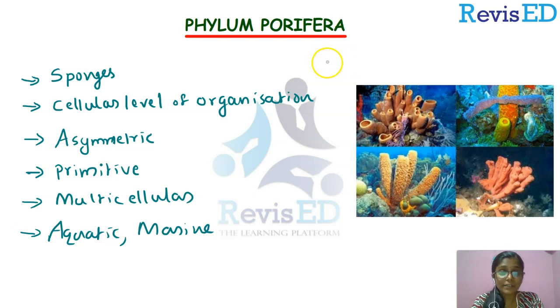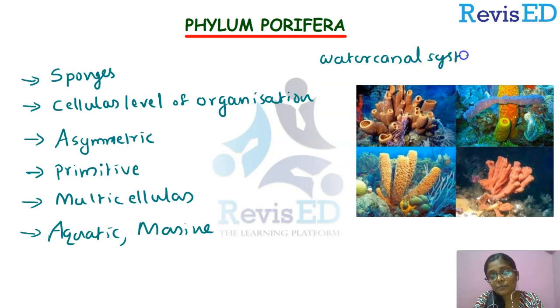A peculiar system is present in this phylum, which is known as the water canal system or water transport system. But for this we need another session. So we will be discussing this water canal system in sponges in the next session separately. Now we will discuss the common points related to phylum Porifera.